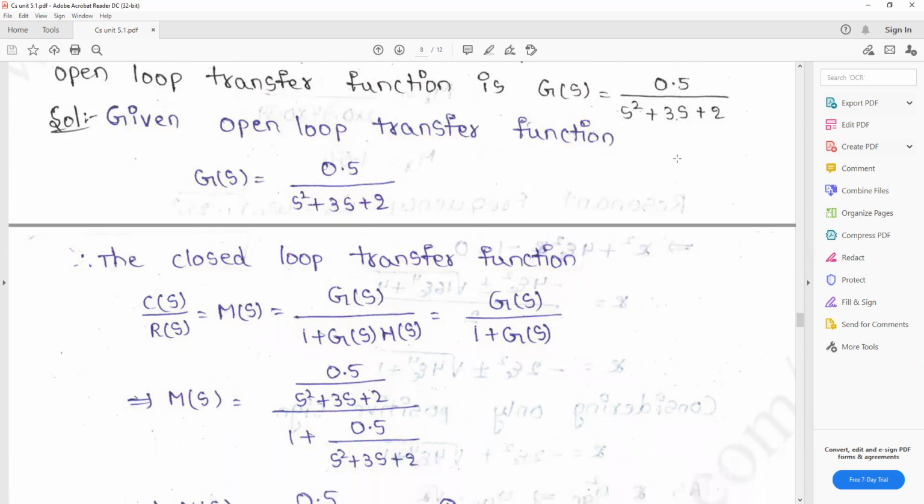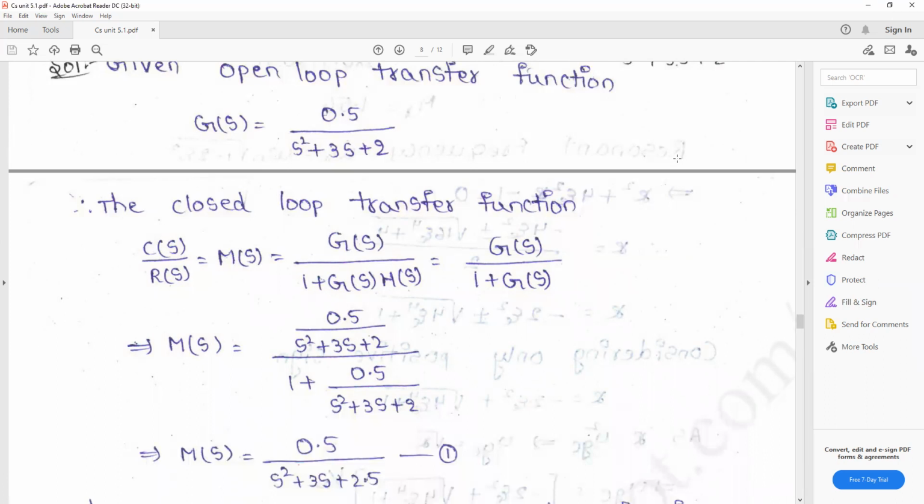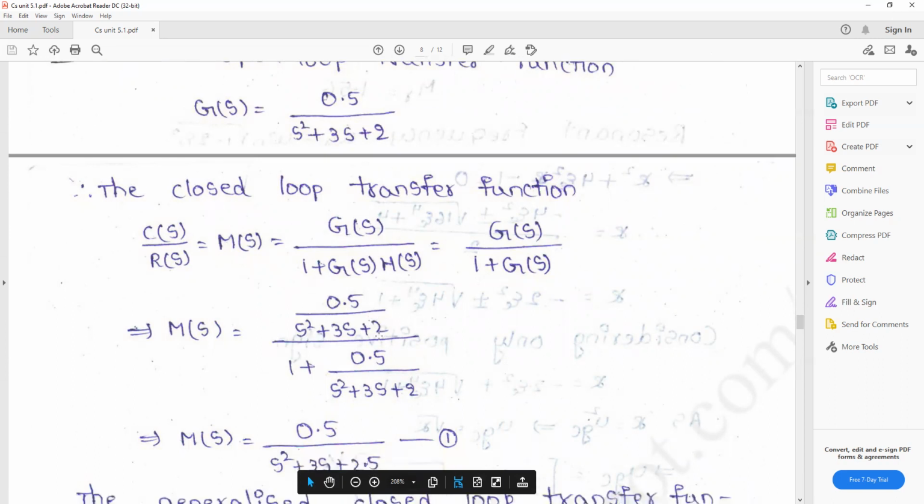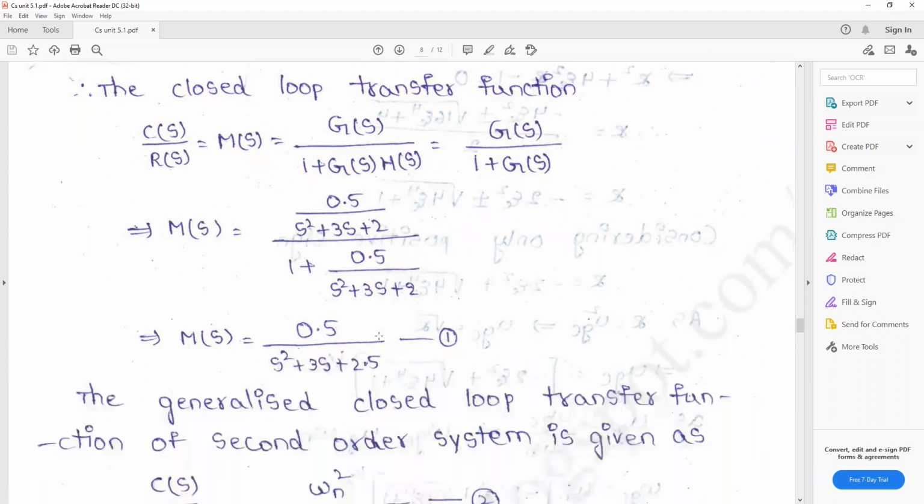So the transfer function M(s) is 0.5 / (s² + 3s + 2) divided by 1 + G(s)H(s), which gives 0.5 / (s² + 3s + 2.5), since 2 plus 0.5 is 2.5.